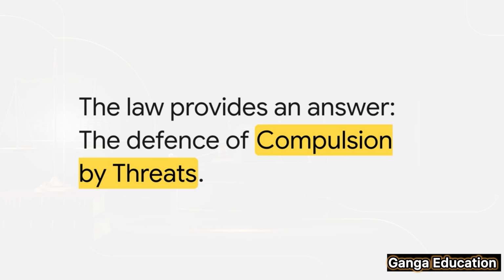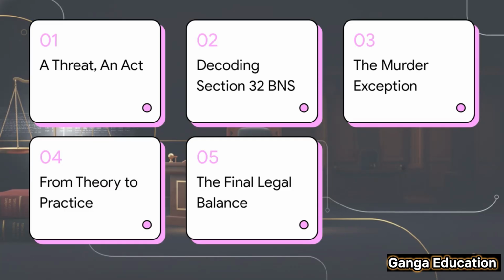It's a specific legal defense known as duress, or as the new code frames it, compulsion by threats. This whole concept is laid out for us in Section 32 of the BNS, and that's what we're going to unpack today. Here's our game plan. First, we'll look at the basic idea behind it all. Then we'll decode the actual text of the law. After that, we'll tackle the huge exception for murder, see how this all works in practice with some real scenarios, and finally, wrap up with the legal balance the law is trying to strike.